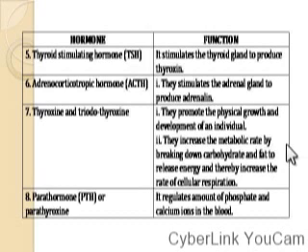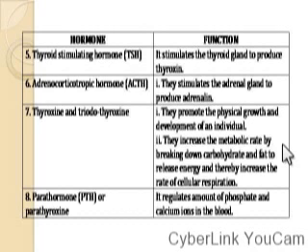Then this thyroxine also increases the metabolic rate by breaking down carbohydrates and fats to release energy, and thereby increases the rate of cellular respiration.